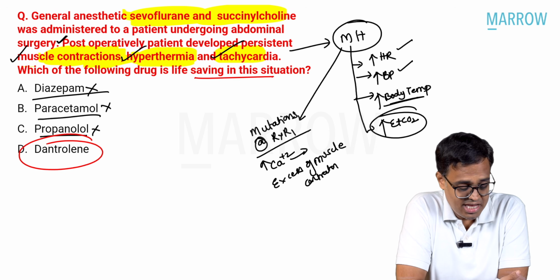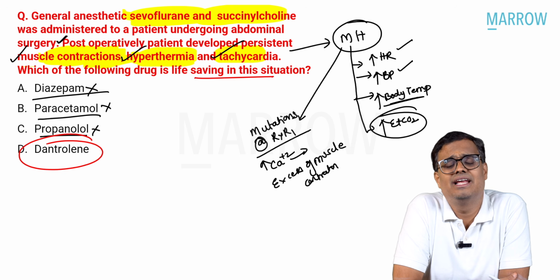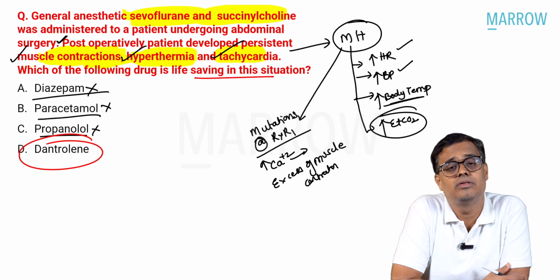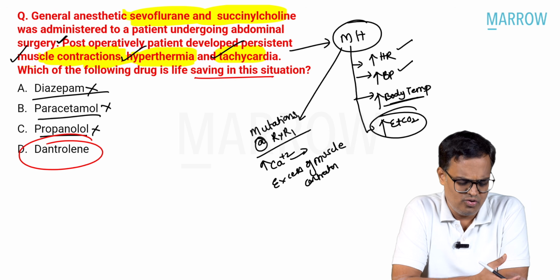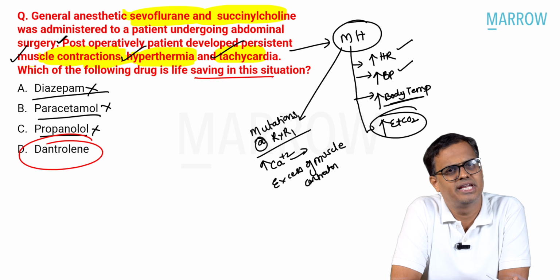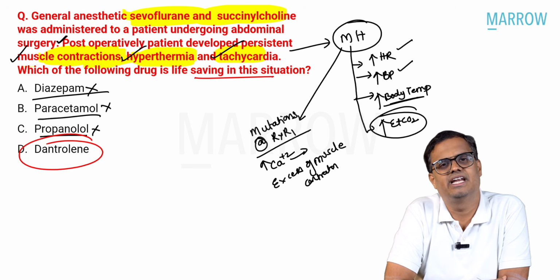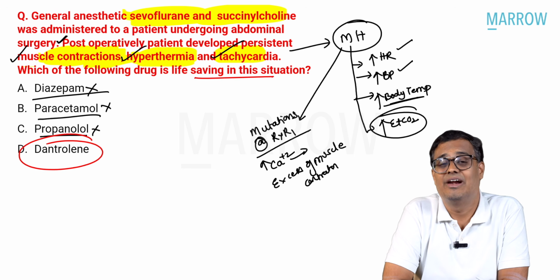The second one is a thyroid storm. The third one, what you can say here, is neuroleptic malignant syndrome. You cannot say it is neuroleptic malignant syndrome because it will be seen with psychiatric medications. Nowhere has it been mentioned that psychiatric medications were used, right? So all these features point me towards malignant hyperthermia. So there is no confusion among the students also. The answer is very clear, dantrolene sodium.